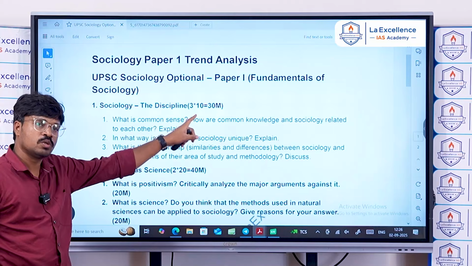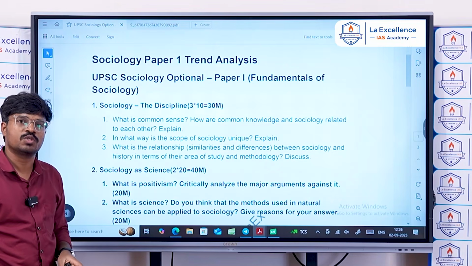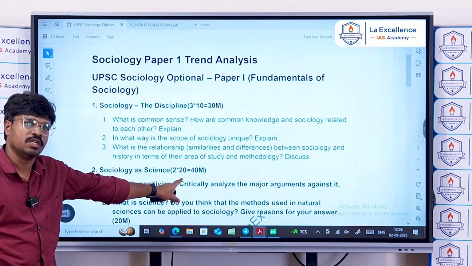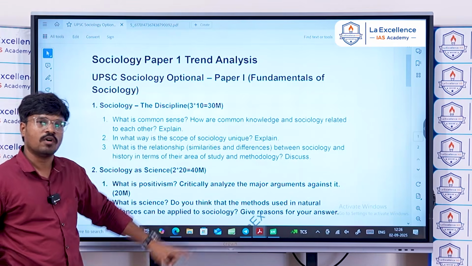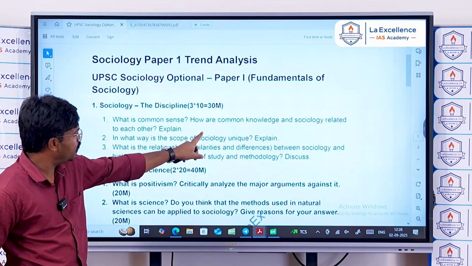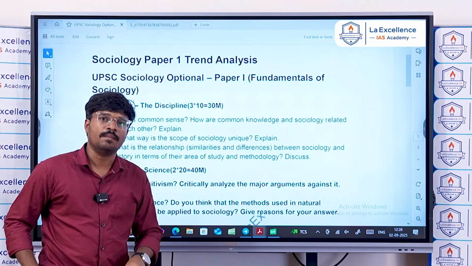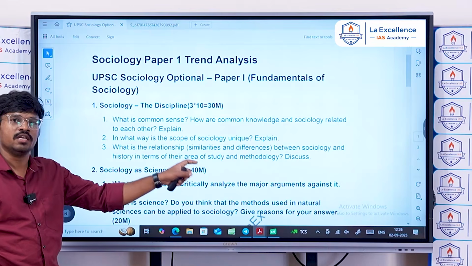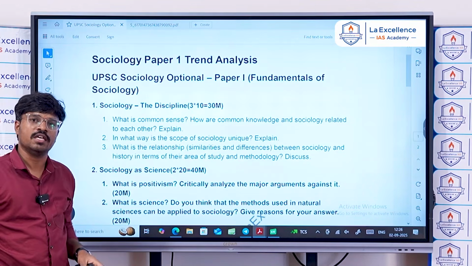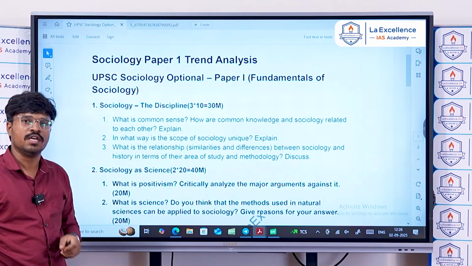Positivists argue that there is no place for common sense knowledge in sociology, but non-positivists argue that common sense knowledge is the foundation for the sociological understanding of society. Without interpretation of the basic or micro aspects of society, you cannot understand society. That is what the anti-positivist argument is.